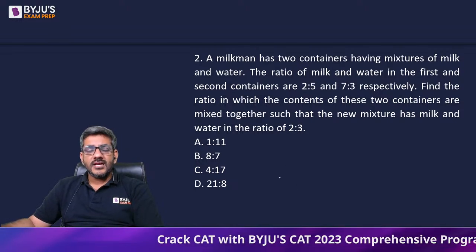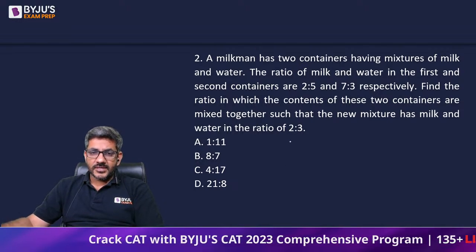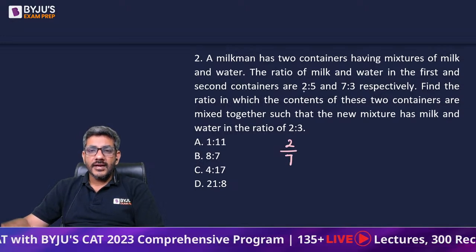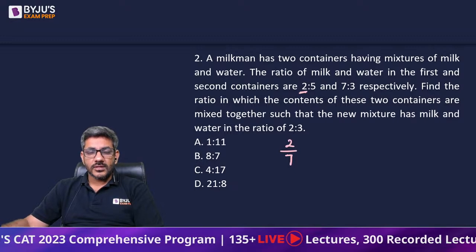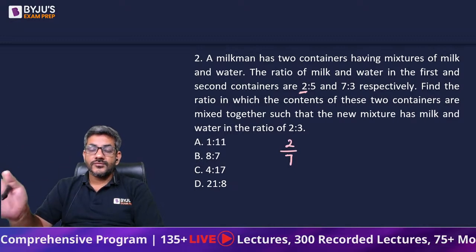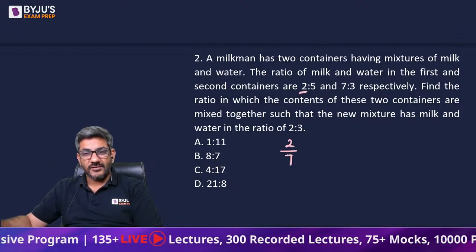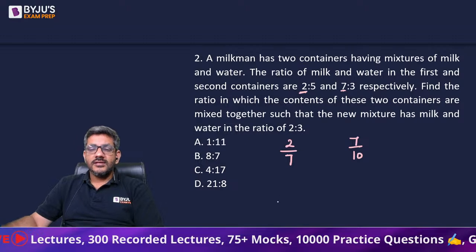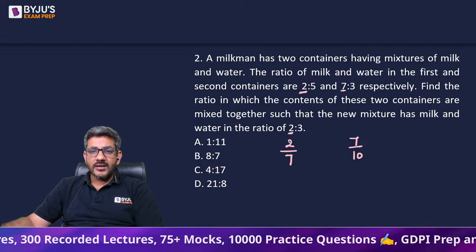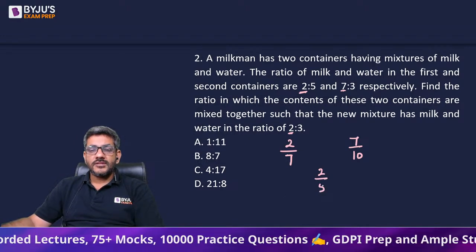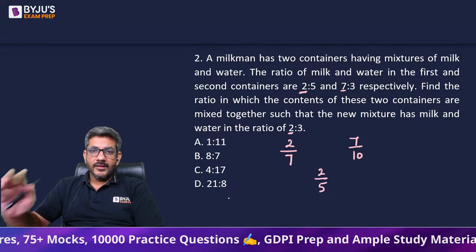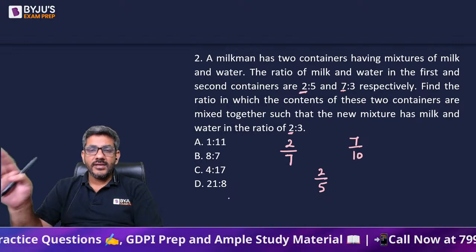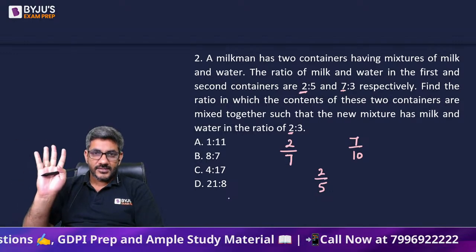If I use alligation, how do I use it? In the first mixture, 2/7 of the total is milk, right? Milk is 2/7 of the total. Milk and water are in a ratio of 2:5. So if 2 is milk, 5 is water, total is 7. In the second mixture, I see 7/10 of the total is milk. And in the final mixture, I want 2/5 of the total mixture to be milk, right? In the first mixture, I have 2/7 as milk. Second mixture has 7/10 as milk. And the final mixture has 2/5 as milk.